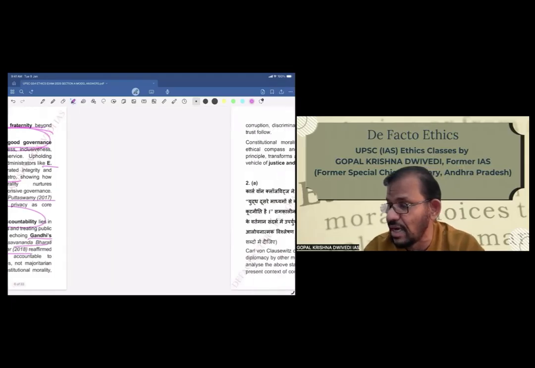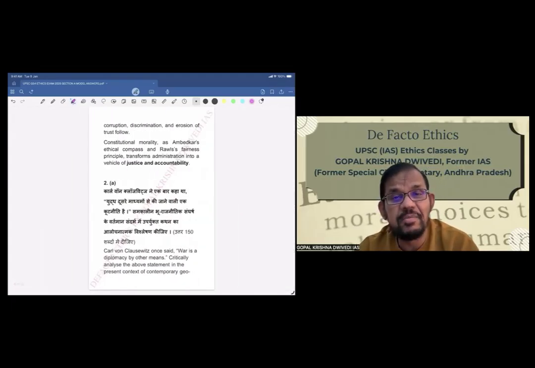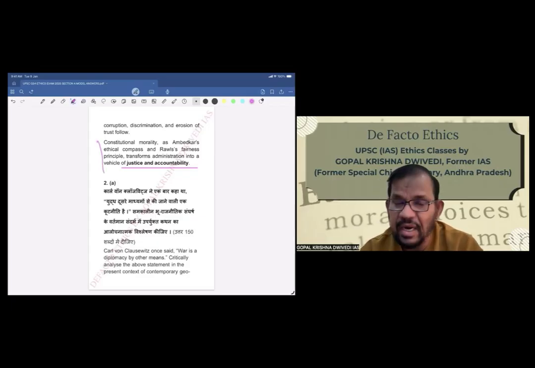Without constitutional morality, corruption, discrimination, and erosion of trust follow. Constitutional morality, as Ambedkar's ethical compass and Rawls's fairness principle, transforms administration into a vehicle of justice and accountability. So again, we have a very positive-looking conclusion and we are concluding this. Now we'll go to the second question.